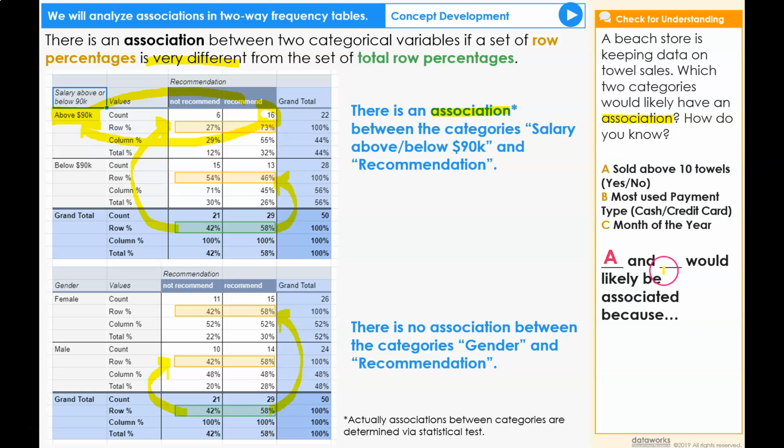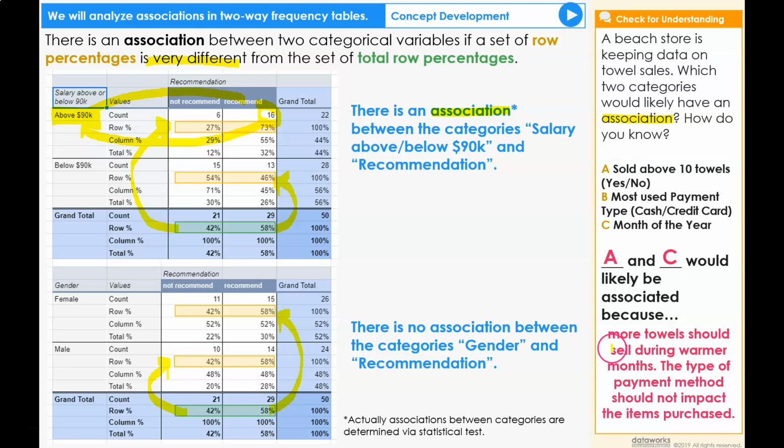A and C, which is whether or not they sold above 10 towels and the month of the year, would likely be associated because more towels should sell during warmer months. The type of payment method should not impact the items purchased.